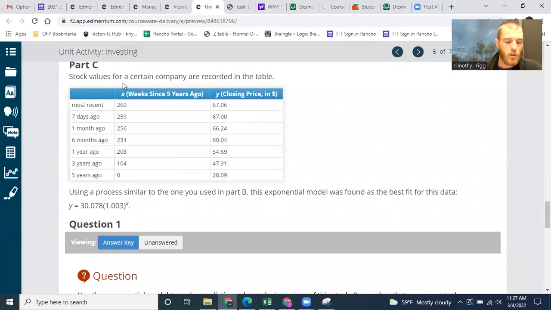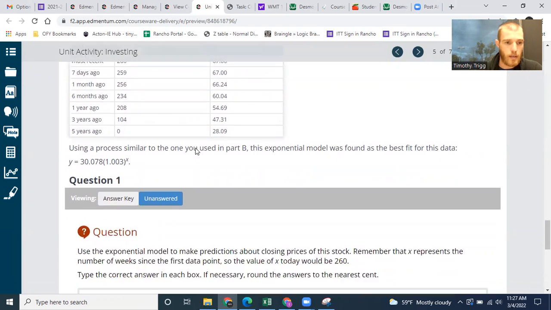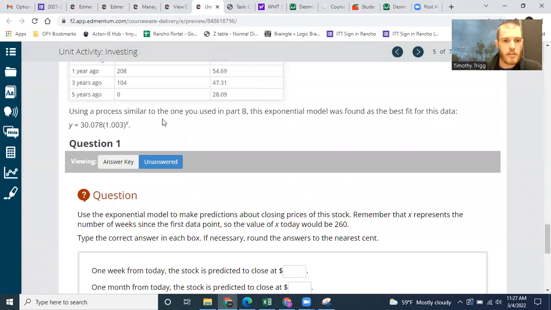Okay. Let's go and look at part C. So here they give us some data from just some other stock, let's say. Stock values for a certain company are recorded in the table. There's the most recent, and then the values and so on. Using a process similar to one you used in part B, this exponential model was found as the best fit for the data. So here they have an exponential model that fits this data the best.